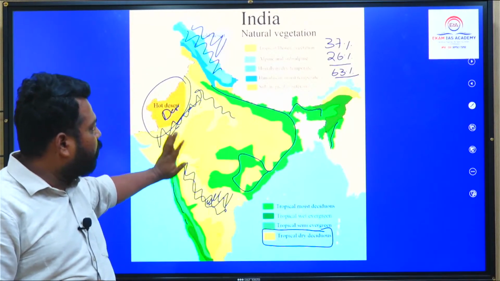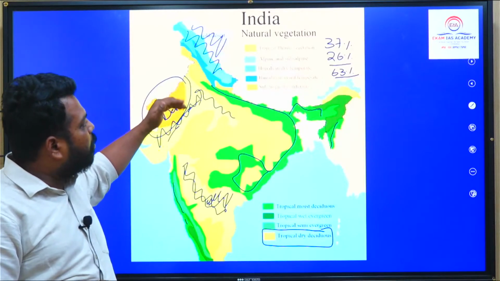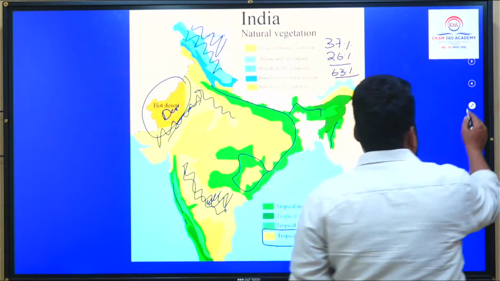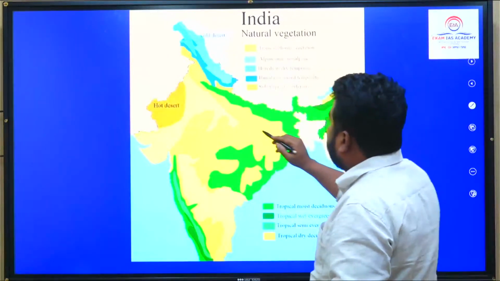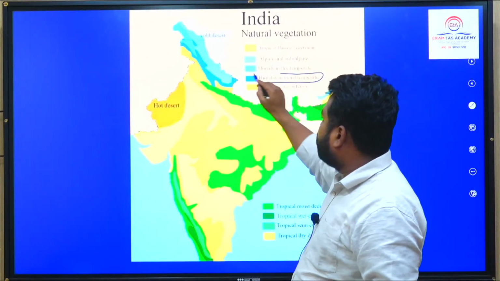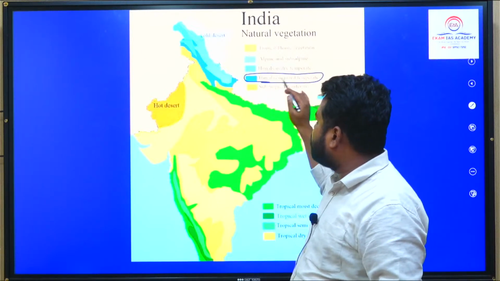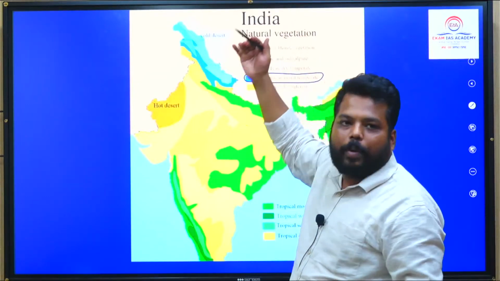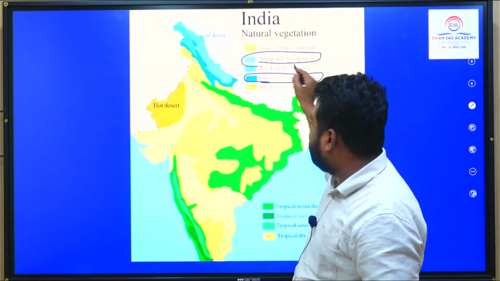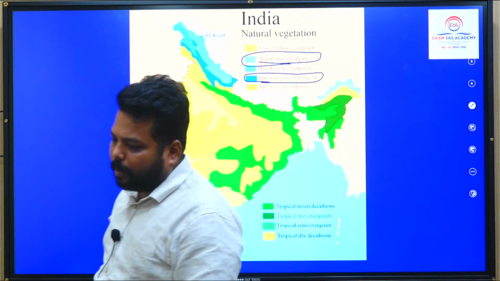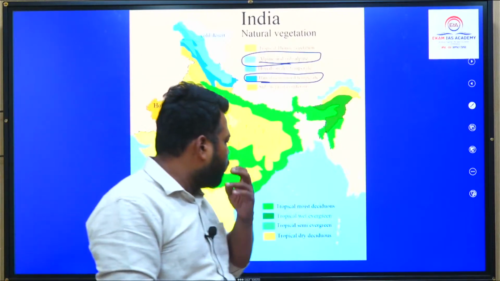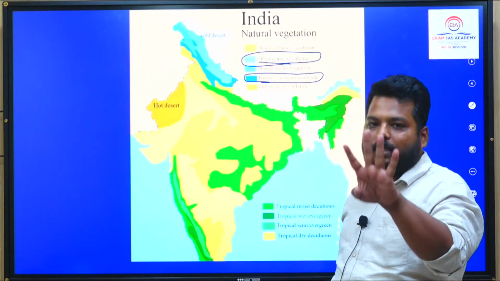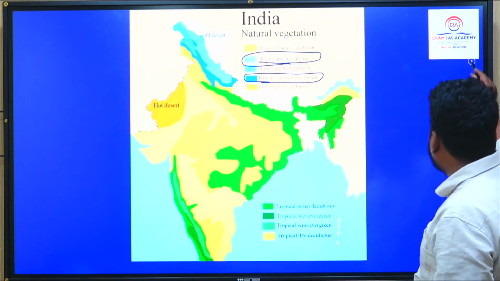So these are the regions where rainfall is very less. Clear? And Himalayan moist temperate, Himalayan dry temperate, Himalayan subalpine: in those regions where we have altitude of 1000 to 2000 meters, Himalayan moist temperate; going a little higher, Himalayan dry temperate; and at still higher elevation, alpine forestries. But these questions generally don't come. The questions most possibly would be coming from tropical moist deciduous, evergreen, dry deciduous, thorny forestry. Remember this much.